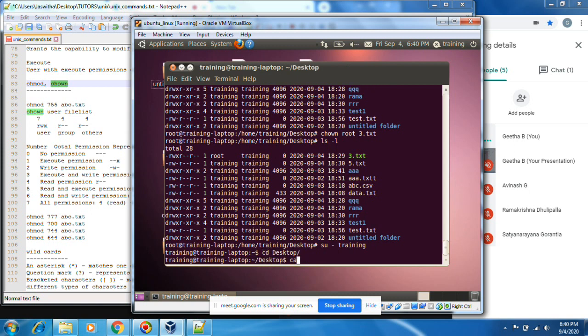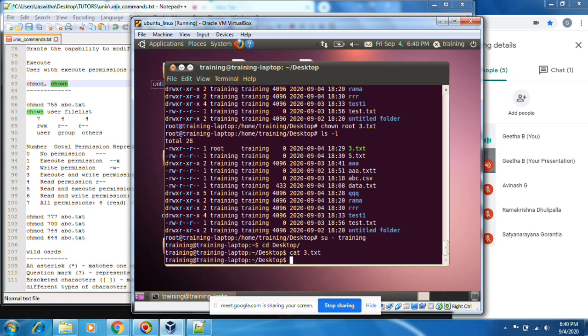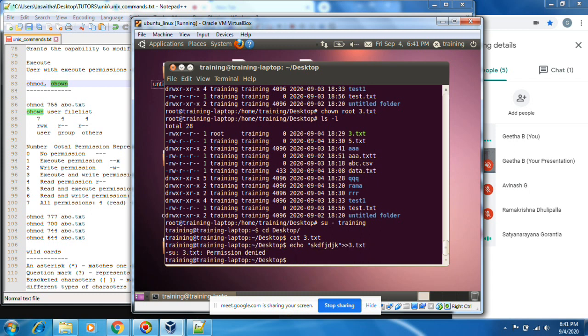Now I'm getting 3.txt. I'm able to view the contents. Right now that file is empty, that's why nothing is visible. I want to update that file by writing something. Echo, I'm editing this file. I got permission denied. If I give write permissions to that file, then I can do it.